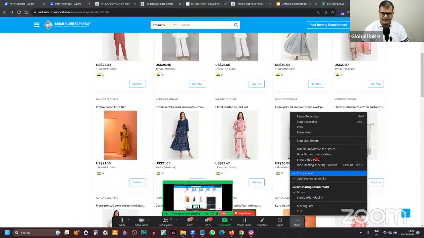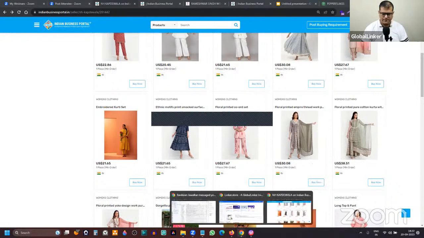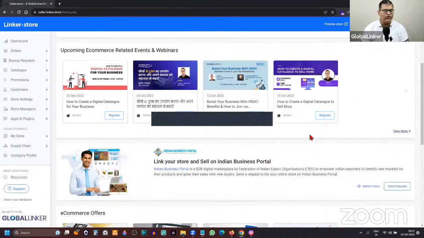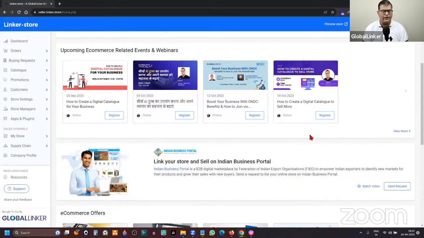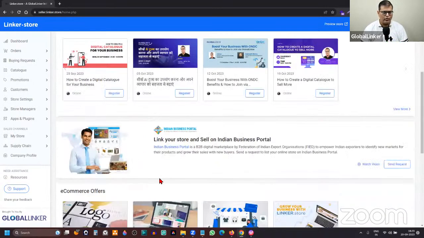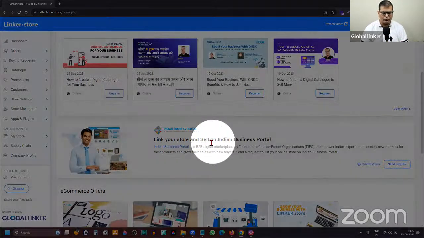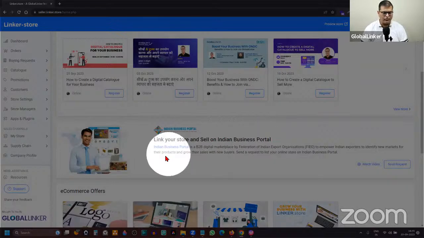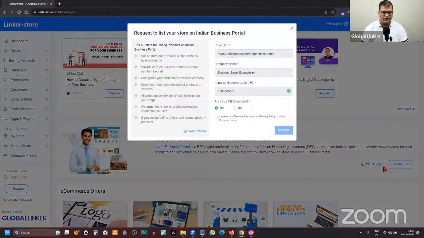I'll quickly show you how you can list. So this is where I'm explaining to you that you have already created an online store. Now, how can you request to showcase your product or services on Indian Business Portal? So you log into your seller panel and scroll down. This is where you'll see link your store and sell products, sell on Indian Business Portal, and you have to click on this option, which is send request, where this overlay opens up. Now, before obviously going there and verifying your IEC, before you do that, look at this section.